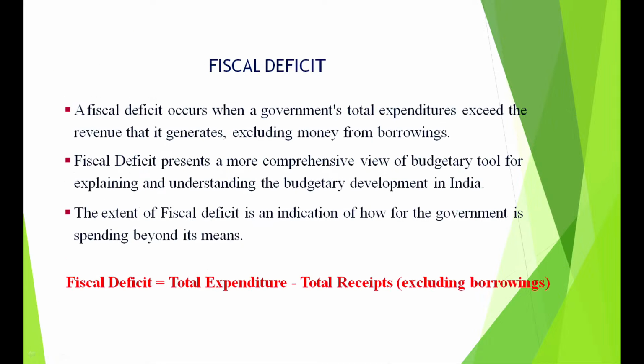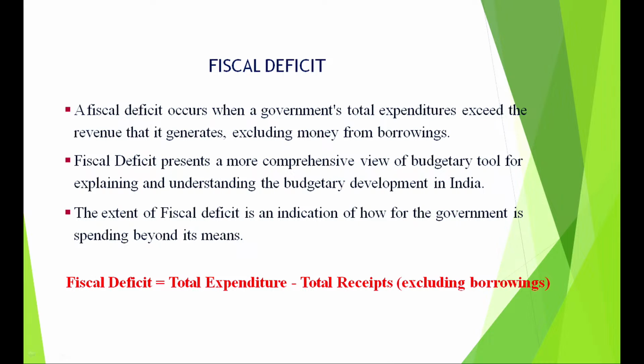Now come to the second deficit, which is a fiscal deficit. Fiscal deficit is total expenditure minus total receipts, children, excluding borrowings. I repeat, total expenditure minus total receipts excluding borrowings.